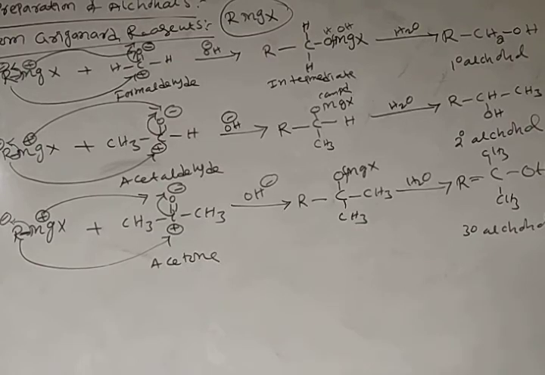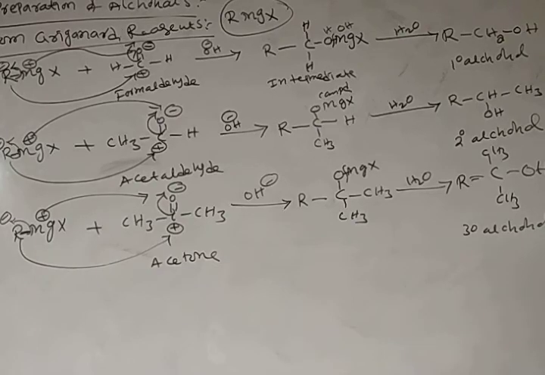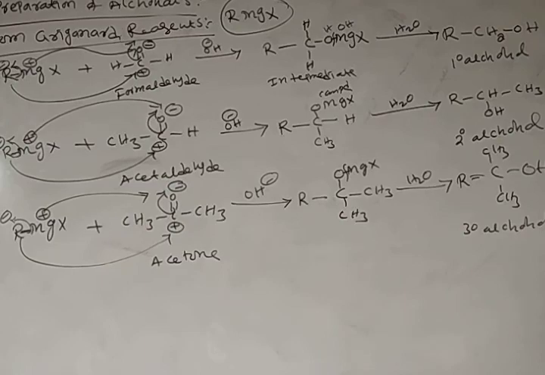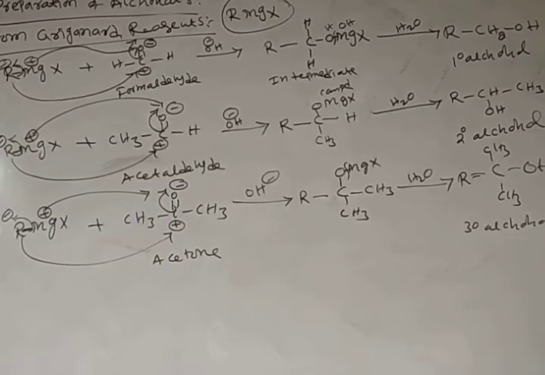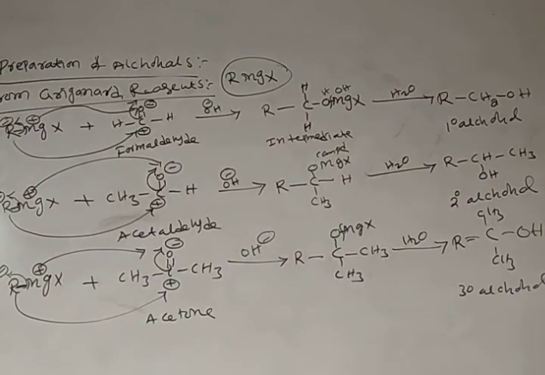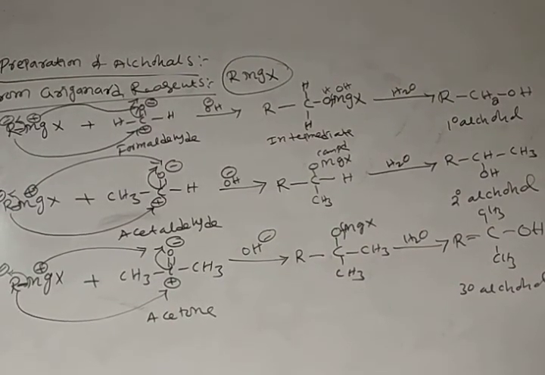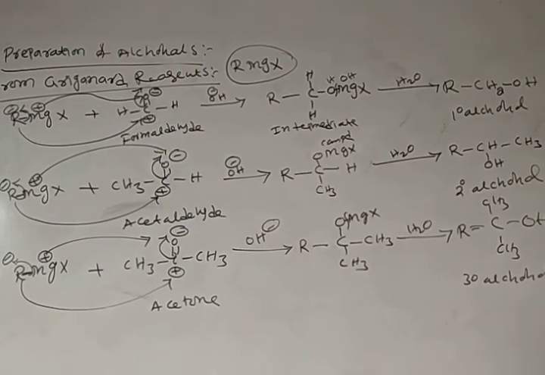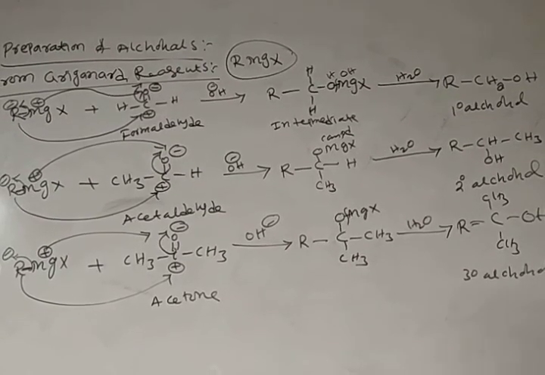Tertiary alcohols are produced by the reaction between Grignard reagent and acetone, which forms an intermediate compound and converts into tertiary alcohol.